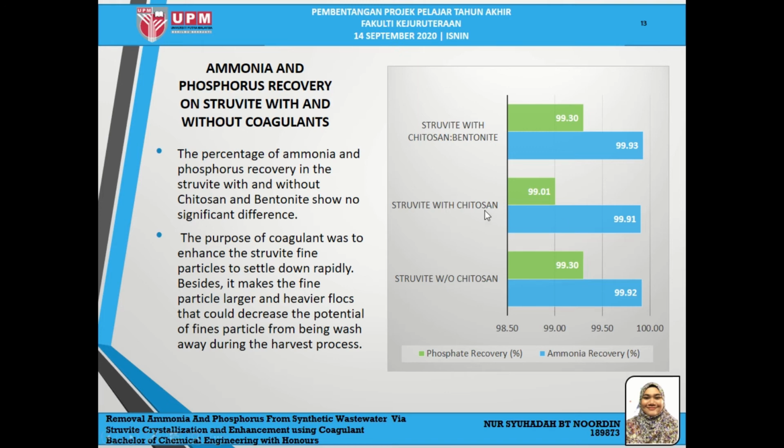However, when comparing struvite with Chitosan and struvite with Chitosan and bentonite, as you can see, the phosphorus recovery is slightly increased. So it can prove that Chitosan works better with the bentonite as a coagulant aid.